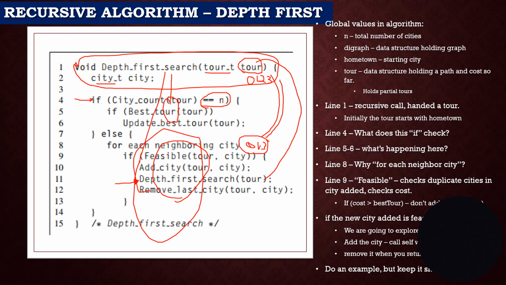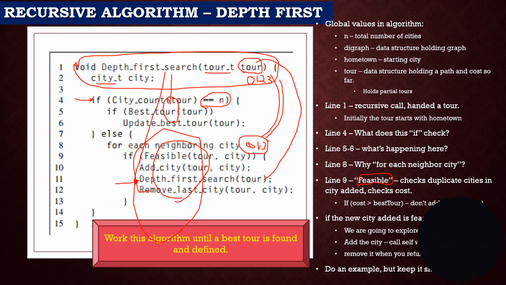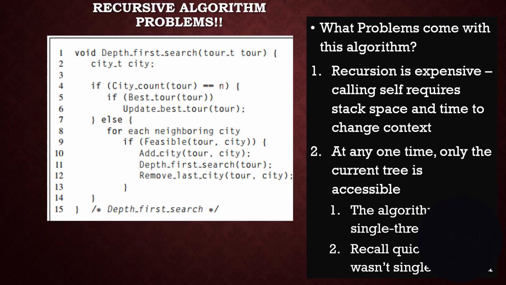This is an algorithm that we can use. Over here on the right, I've explained a few things, like feasible checks to see if adding the city we're checking is valid. Okay, let's go to the next slide. What we would do is just work this algorithm until we find a best tour. This is not a terrible algorithm. It's brute force, but it is going to find us the best tour.